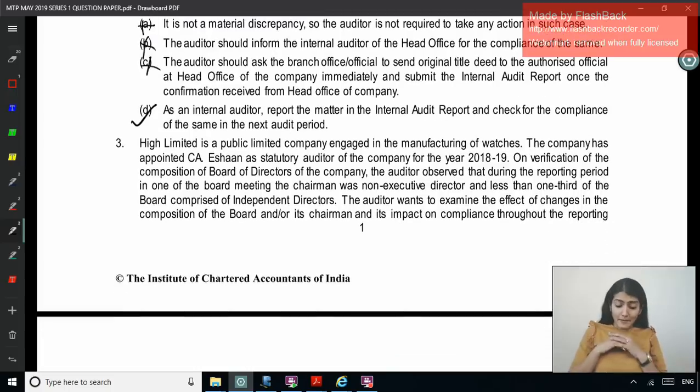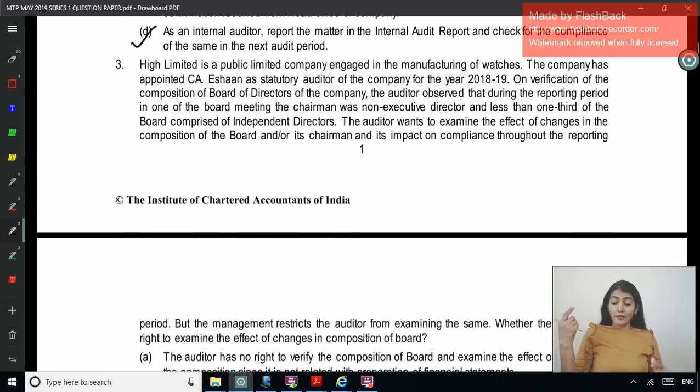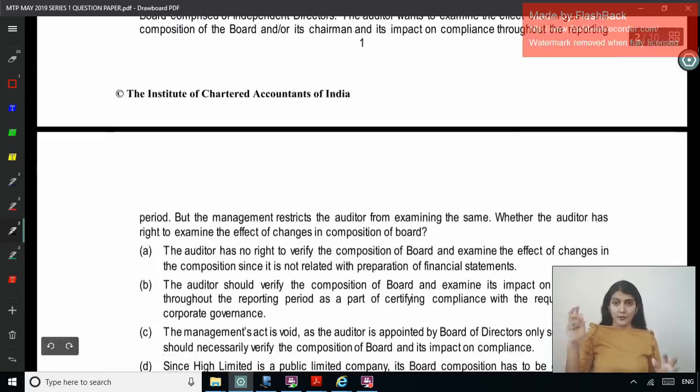Hi Limited is a public limited company engaged in the manufacturing of watches. The company appointed CA Ishan as statutory auditor for 1819. On verification of the composition of the BOD of the company, the auditor observed that during the reporting period in one of the board meetings, the chairman was a non-executive director and less than 1/3 of the board comprises independent directors. The auditor wants to examine the effect of the changes in the composition of the board and or its chairman and its impact on the compliance throughout the reporting period. So at least by this time SEBI LODR comes to your mind.